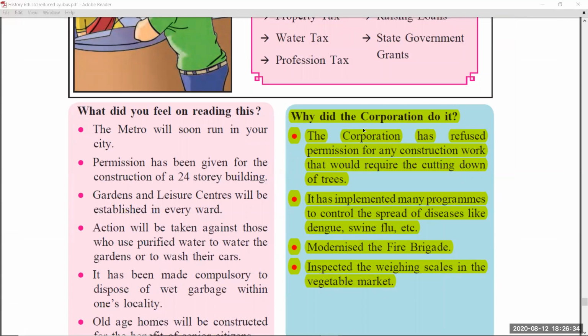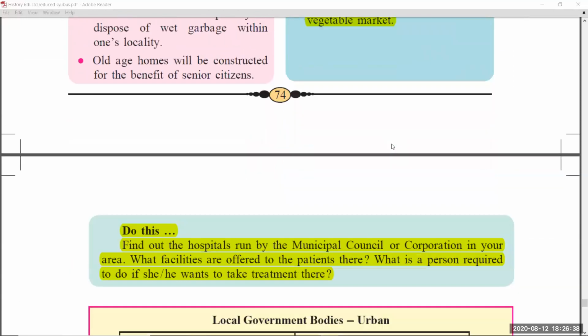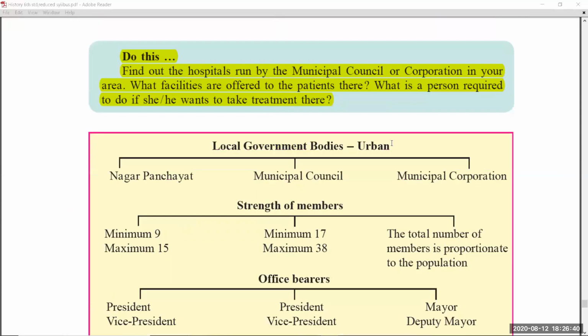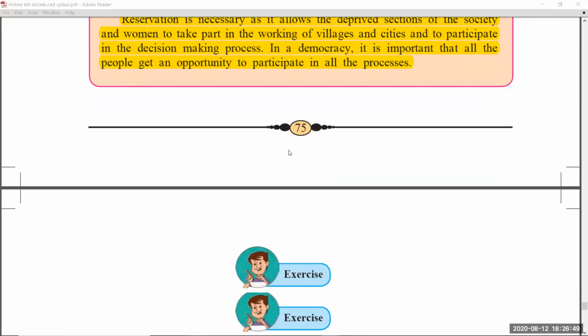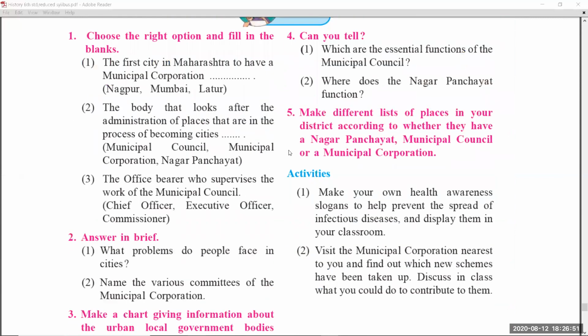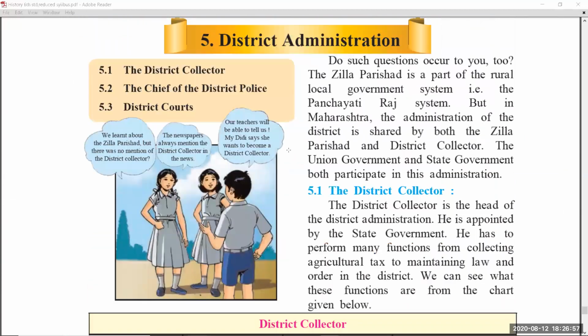Why did the corporation do it? This part they have removed, no need to read. Coming to page number 75, this yellow color highlighted part was removed. Again, the do you know part at the bottom of page number 75 was also removed. Exercise parts in all subjects and all chapters you have to do. Coming to page number 76, there is no change.